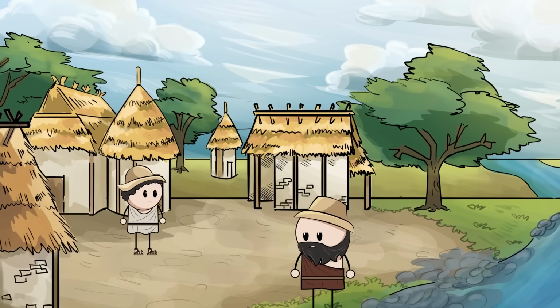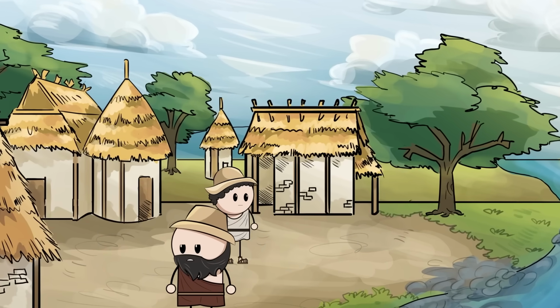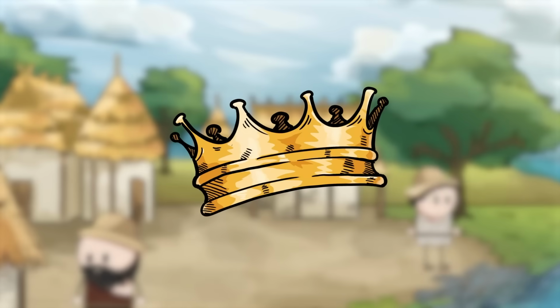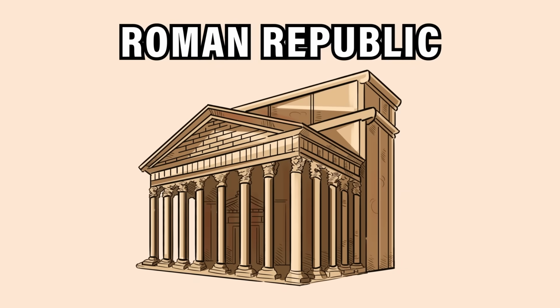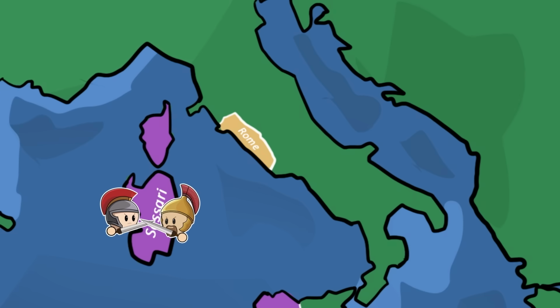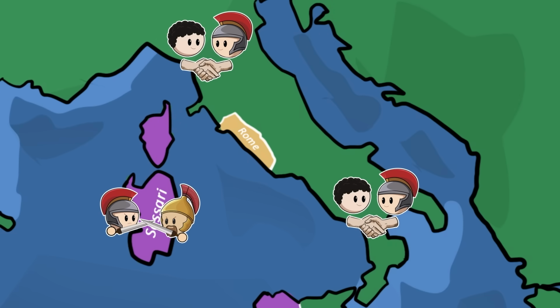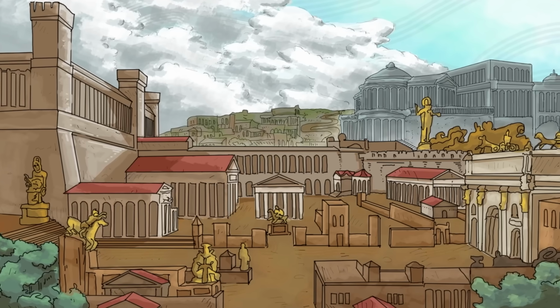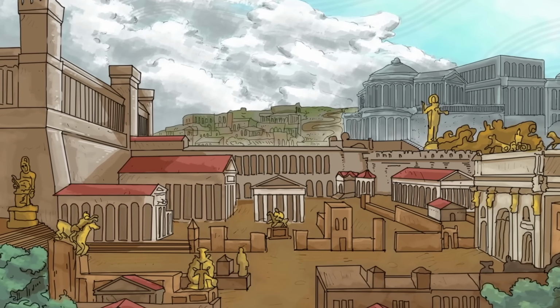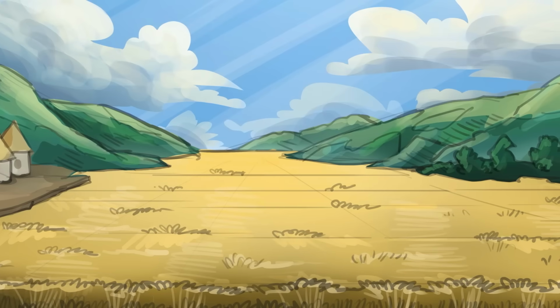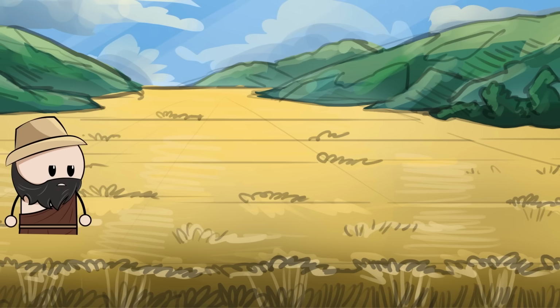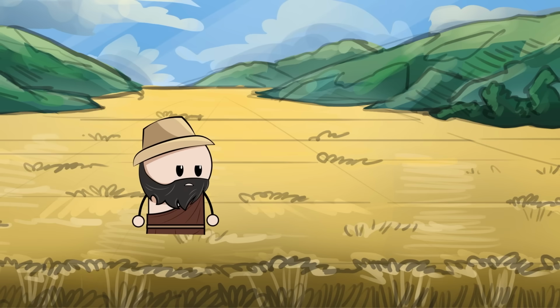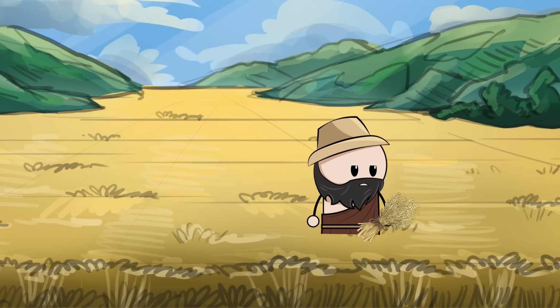Now let's start in 753 BC, when Rome was founded as a tiny village along the Tiber River. At first, it was ruled by kings before they were overthrown, and the Roman Republic was established in 509 BC. Rome was able to grow its power through war on its surrounding neighbors, and also more peacefully through diplomacy and alliances. So when you think of ancient Rome, you might think of the city of Rome. But at this time, 90% of the population lived in the countryside, and in the early days, many were small self-sustaining farmers who tilled their land for grains alongside their family.